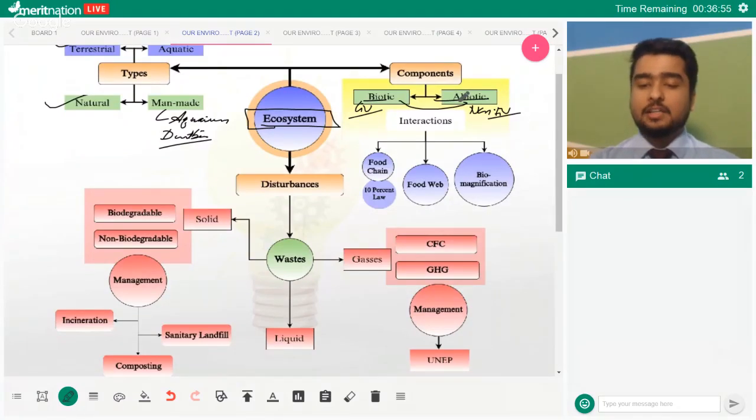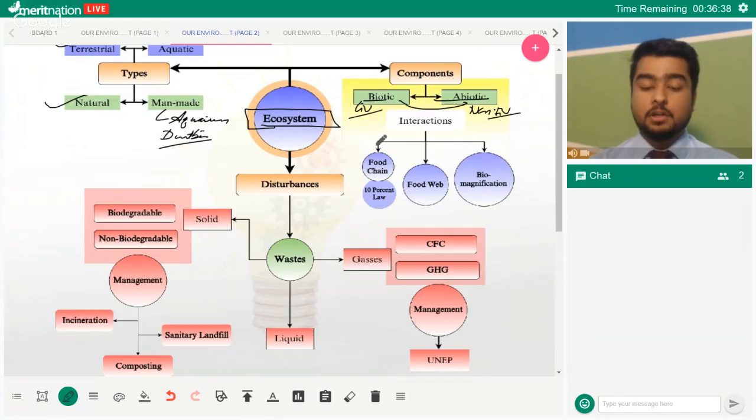Then we talk about the interaction, as we defined ecosystem as the interactions between the living things among themselves and with their environment, right? So we discuss the interactions between biotic and abiotic and between the abiotic components themselves as well. So both of the things are covered here, right? So what specifically do we have to cover in interactions?